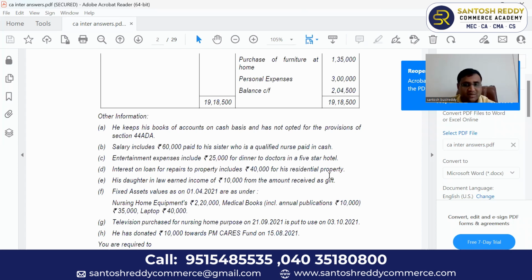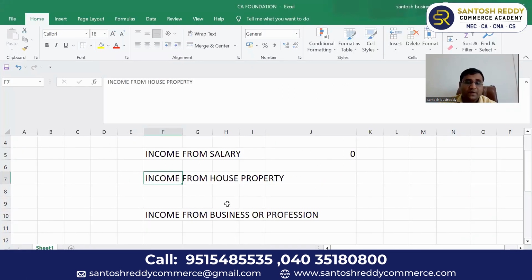That means he is having a residential property. For this residential property, he took a housing loan for repair purposes. 40,000 he paid as interest. Under section, I think, 24, you can claim. Correct? 24B. How much can you claim? Only 30,000 for repair purposes. So simple, income from house property you can calculate.